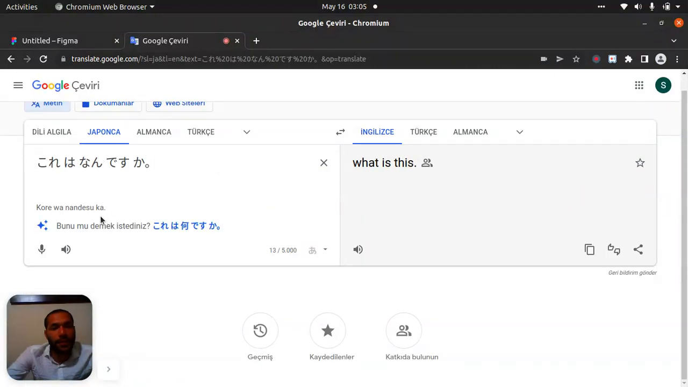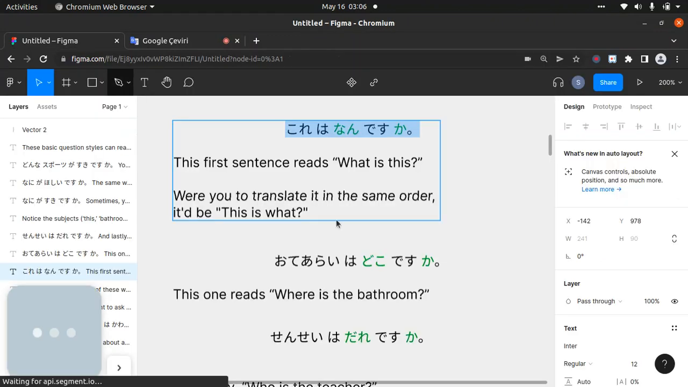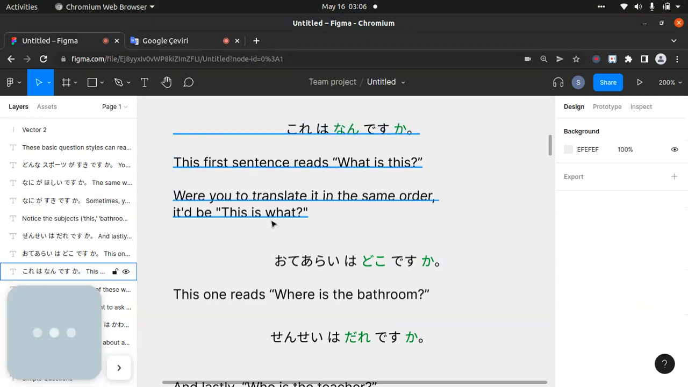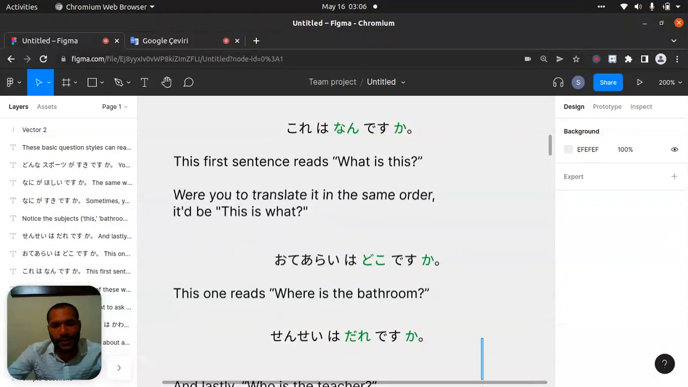Kore wa nan desu ka, right? In kanji, you can see something I still didn't know about kanji. In the future, I will learn. Okay. これは何ですか Kore wa nan desu ka. What is this? It means like that. When you translate it in the same order, it would look like this, but it means "what is this?" Let's come down.